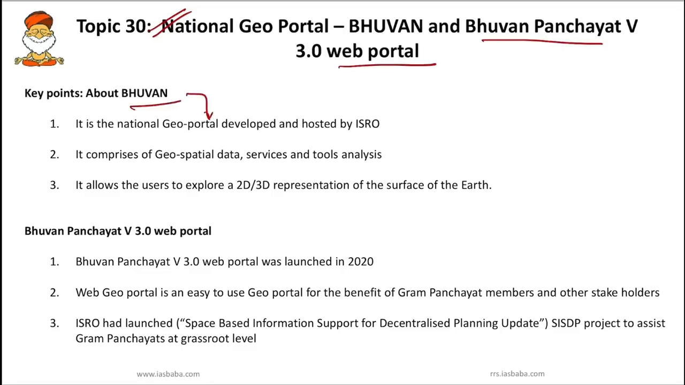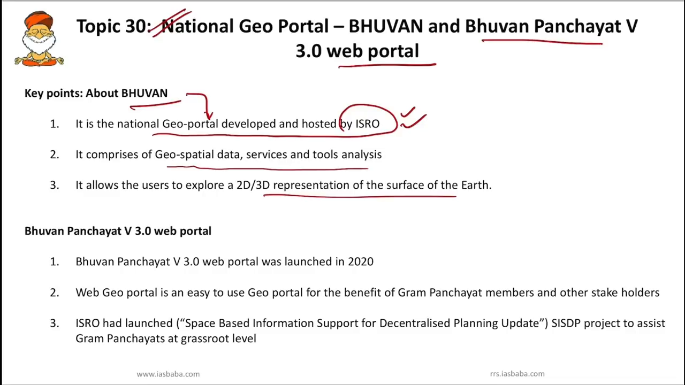So Bhuvan is a national geo portal which is developed and hosted by ISRO. You have to remember this particular fact. Bhuvan comprises geospatial data, services and analysis tools. This software application allows users to explore both 2D and 3D representations of the surface of the earth. So it acts like a GPS.